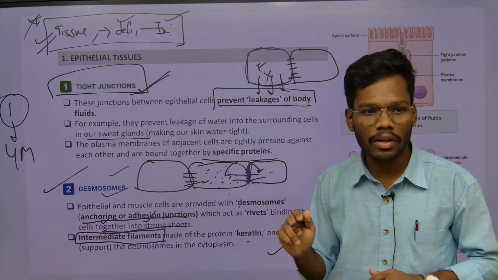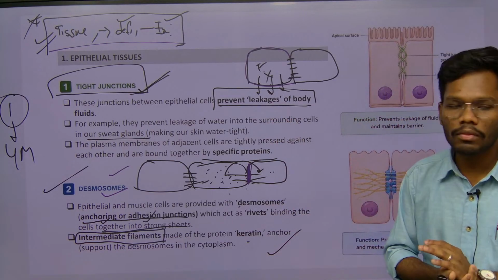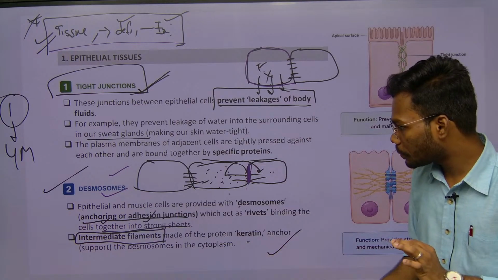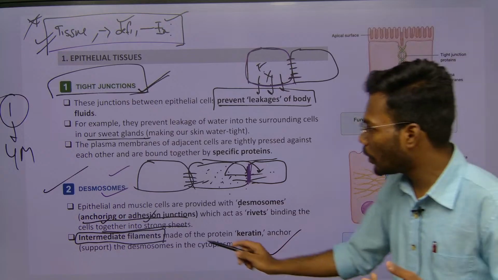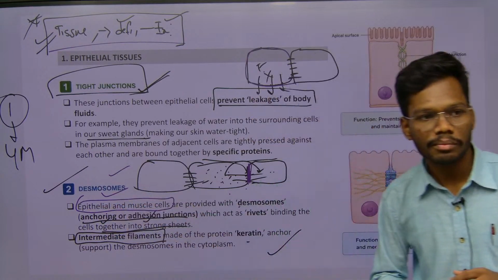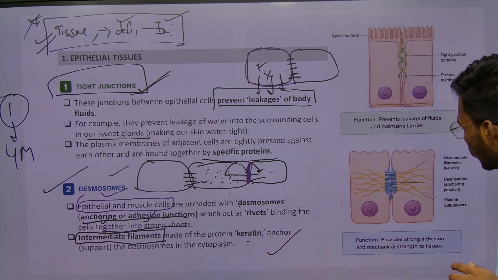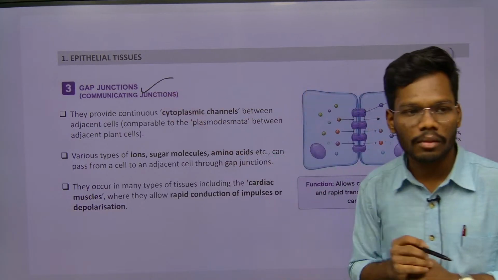Whereas the tight junction function is to prevent the leakage. So that was the two things of two junctions. Right, you need to remember the example also, where these desmosomes are present: epithelial cells and muscle cells. Next one, the last junction, is the gap junction.